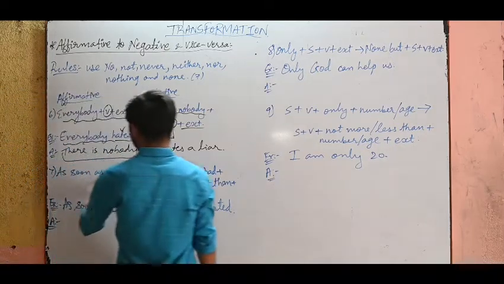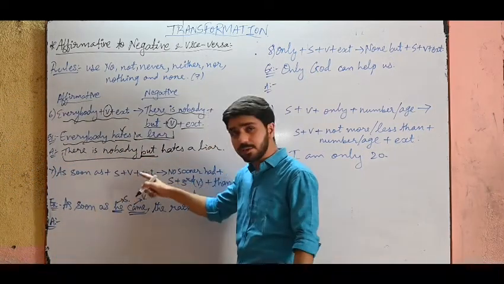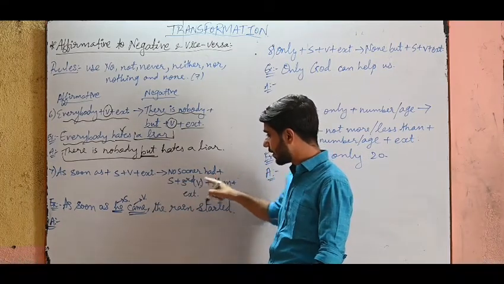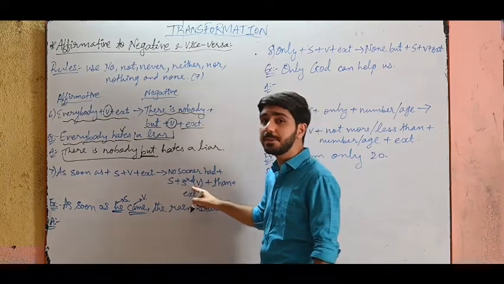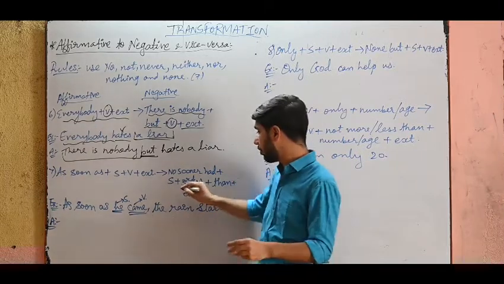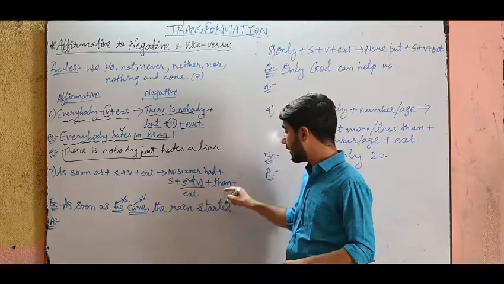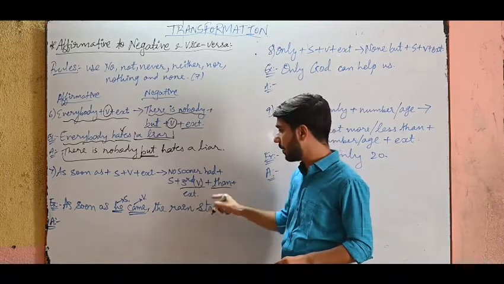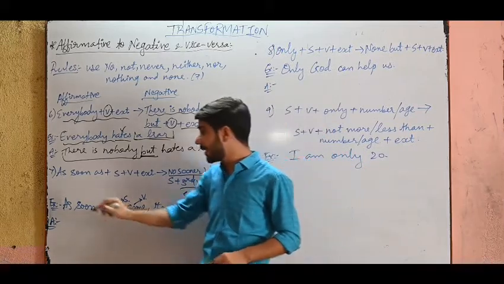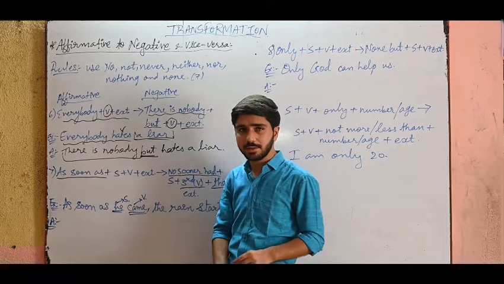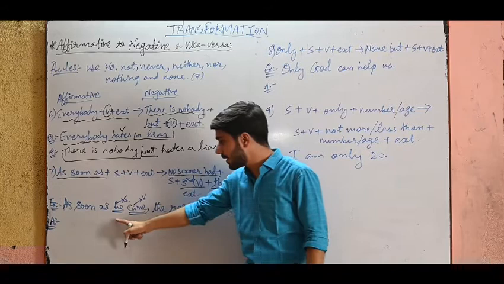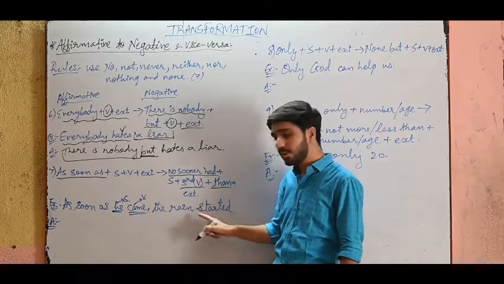Next rule: as soon as plus subject plus verb plus extension is equal to no sooner had plus subject plus the third form of the verb, the past participle. There are three forms, I hope you know: present, past, and past participle. So here you have to use the past participle, the third form, plus then. Don't forget this word then, and the remaining part. So the answer begins with no sooner had. But check the sentence: the structure should begin with as soon as. See, I've written the example for you. As soon as he came, the rain started.